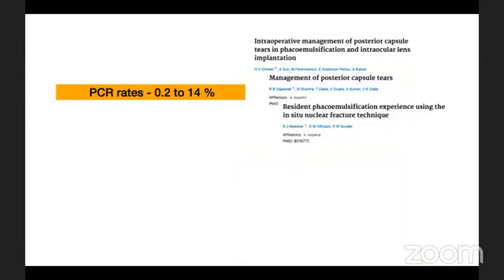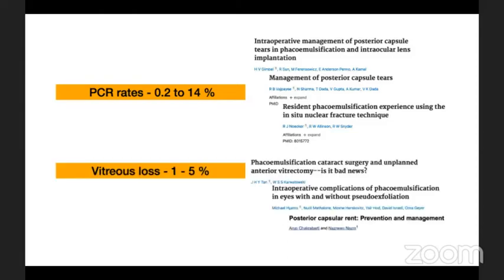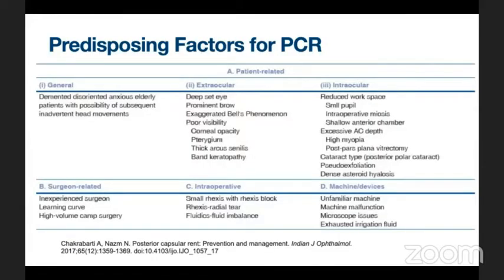Looking at the literature, PCR rates have been documented from as low as 0.2% to 14%. There is quite a variation because it depends on various factors, including surgeon-related, patient and eye-related, and other factors. Vitreous loss has also been reported in the range of 1 to 5% in PCR rates. There are various predisposing factors which lead to PCR intraoperatively.